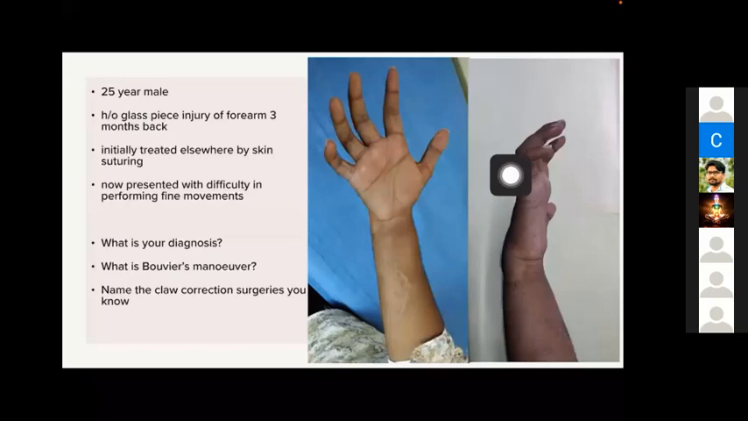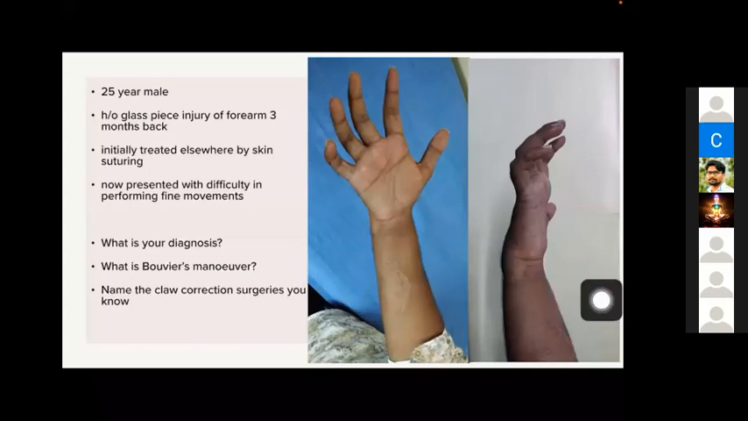What do you mean by clawing? Can somebody explain what is clawing? Sir, extension at the metacarpophalangeal joint and interphalangeal joints are flexed. Yeah, use the term hyperextension. Okay, hyperextension at the metacarpophalangeal joint and flexion of the interphalangeal joints. So usually in ulnar nerve palsy, the little and ring fingers will be affected. The index and middle fingers will not be affected.